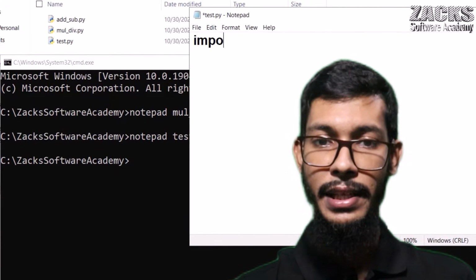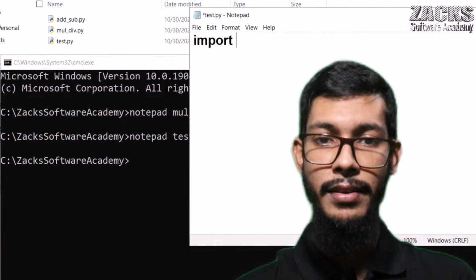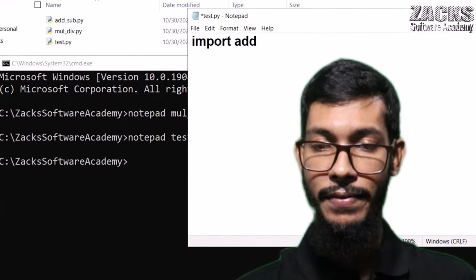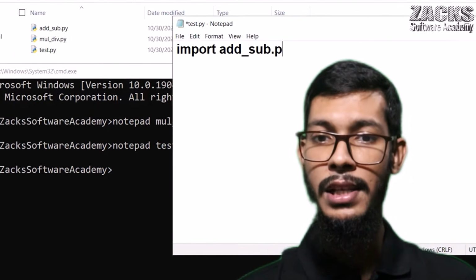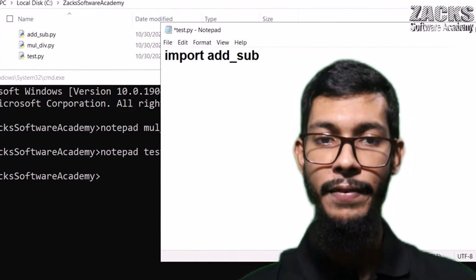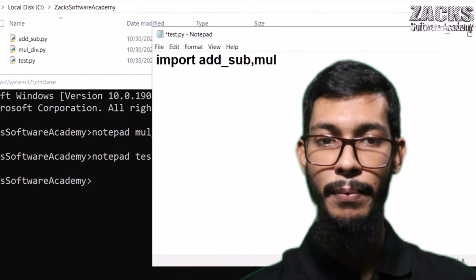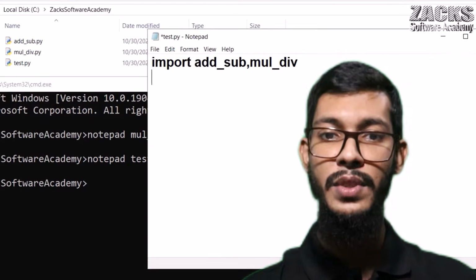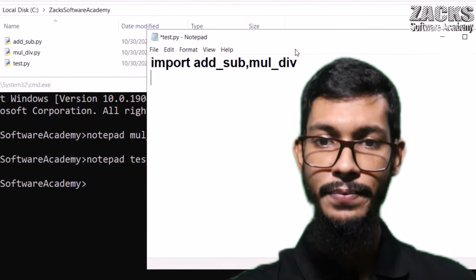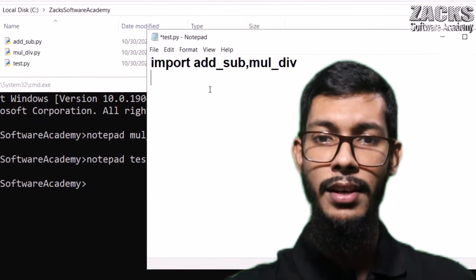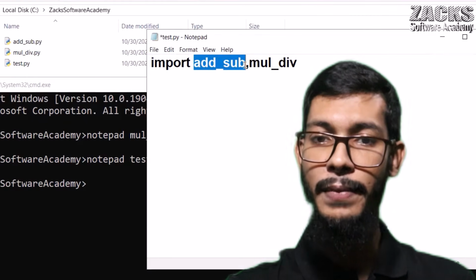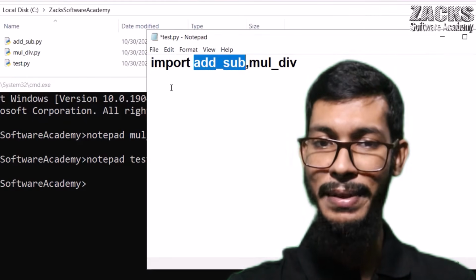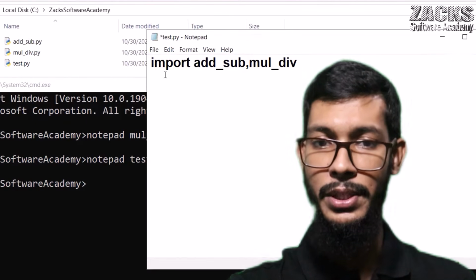So simply you can import this module, right? Import, okay, what is the name? add_sub, right? There is no need to use .py. So we are importing this module, and if you want, you can import the multiplication division module also. Simply we can use these modules. There are two functions in the add_sub module, so can you please tell me the names, maybe addition and subtraction?